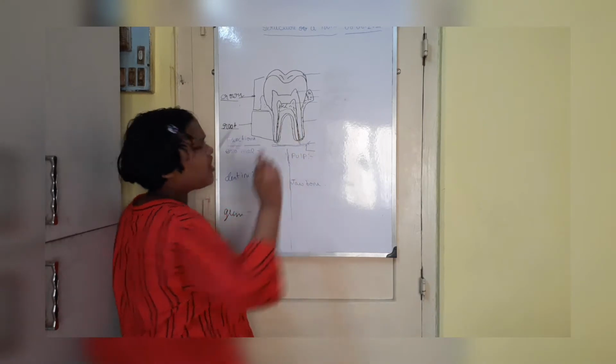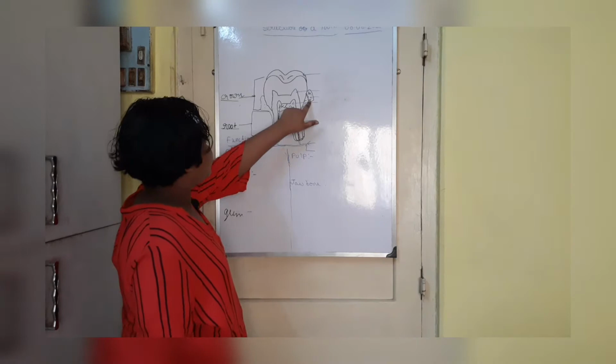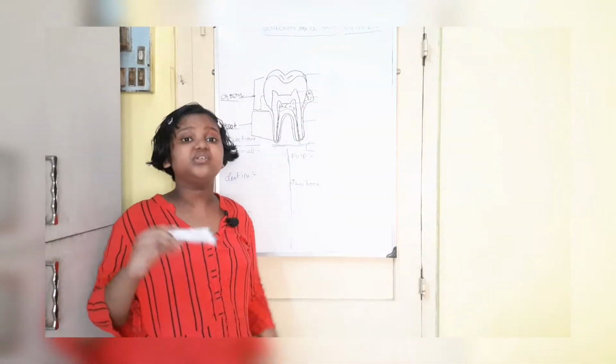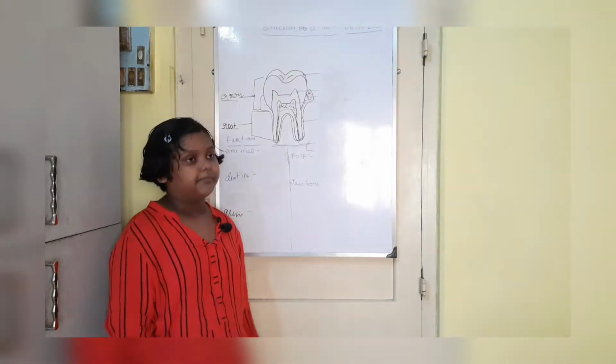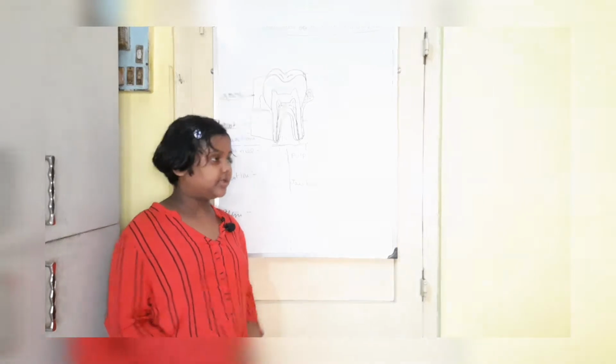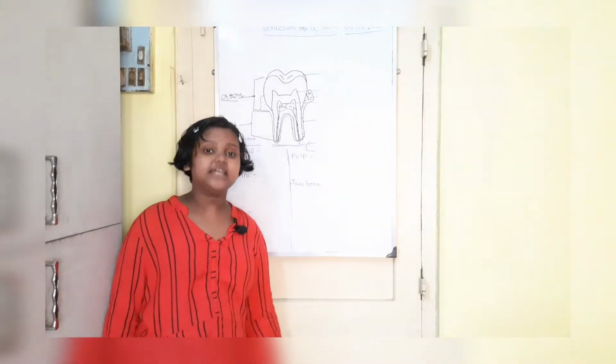These are two very soft parts. You can see the gums and the teeth. These parts which you can see with your eyes are called the crown. I have written here, crown.